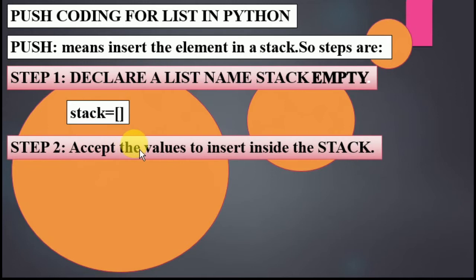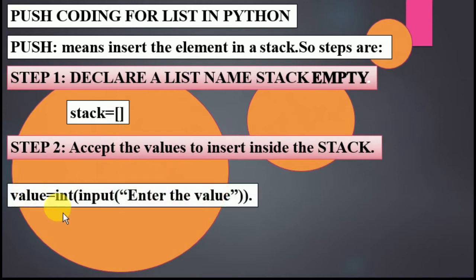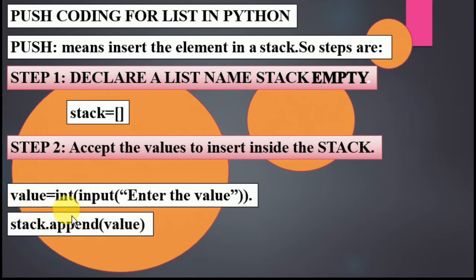Second line, you need to accept the value to insert inside the stack. You ask for the value from the user, and you need to store it and insert it inside the stack. So the line of accepting is value equals int input, enter the value. This input is going to accept the value and this int is going to convert it to an integer, and that is going to be stored inside value. Now what is the next step? You need to pass that value inside that stack. So stack dot append bracket value; this value comes from here and is going to be transferred inside the stack. These are the 1, 2, 3 lines for the push concept.